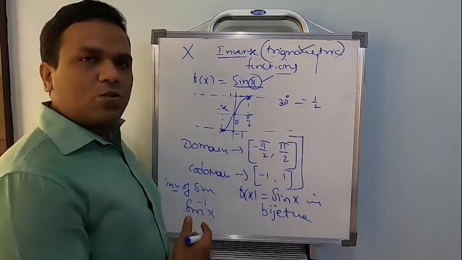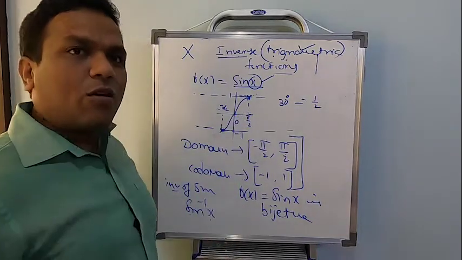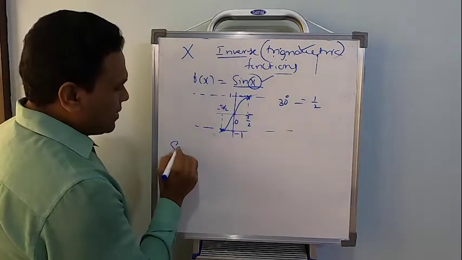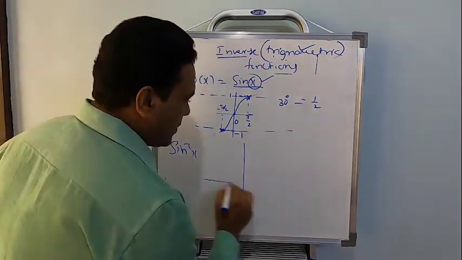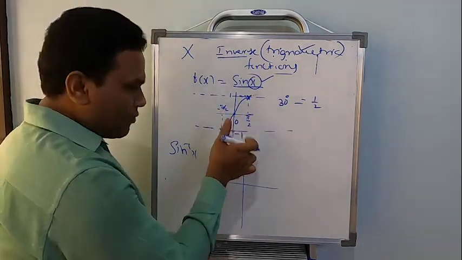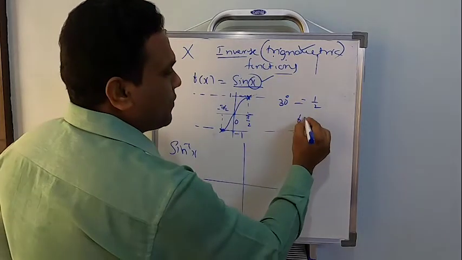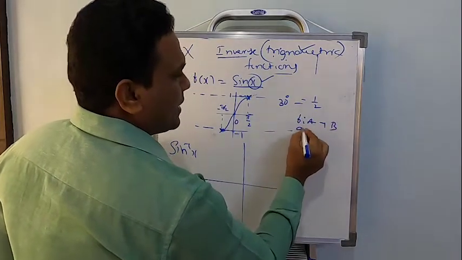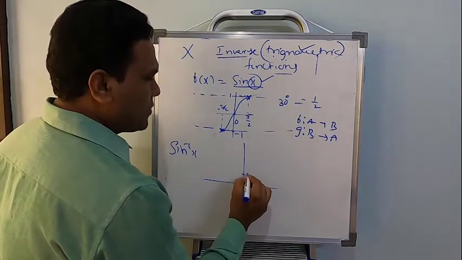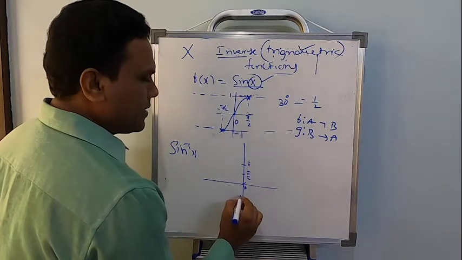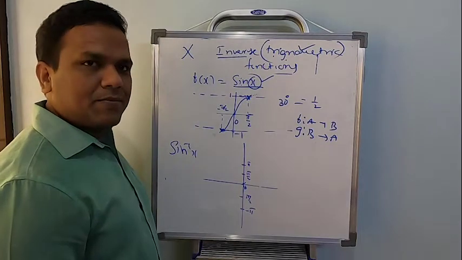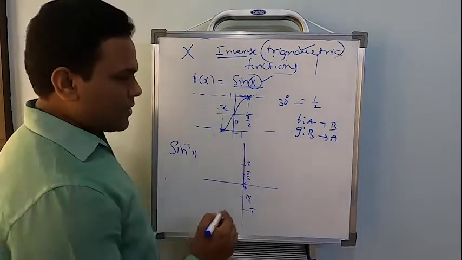So, a basic explanation to understand. This is our sine wave, right? Then suppose I have to write the sine inverse wave. Quite simple. This time the values of x, whatever the values of x were, will be on the y axis, because remember, if f is from a to b, its inverse g is from b to a, correct? Then this will be 0, this will be pi by 2, this will be pi, this is minus pi by 2, and this will be minus pi, something like this, correct? So this wave has to be reversed now.